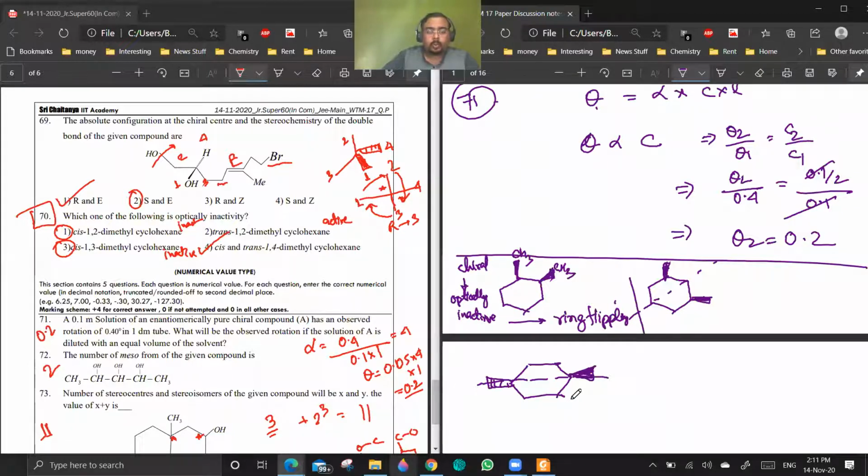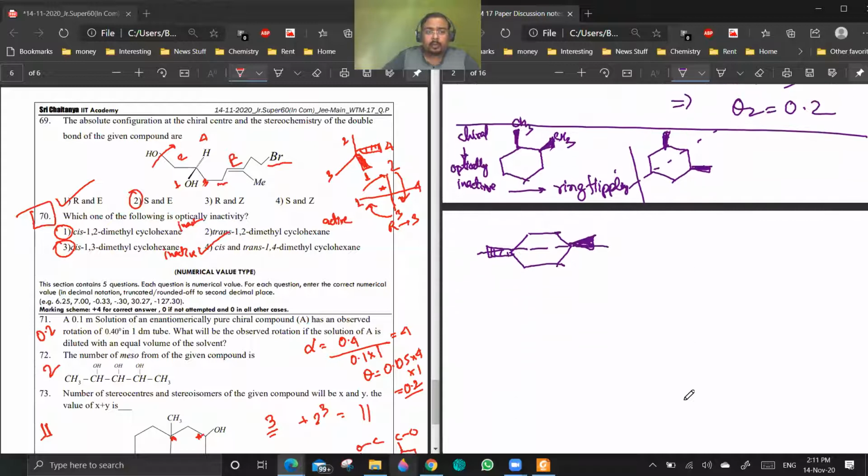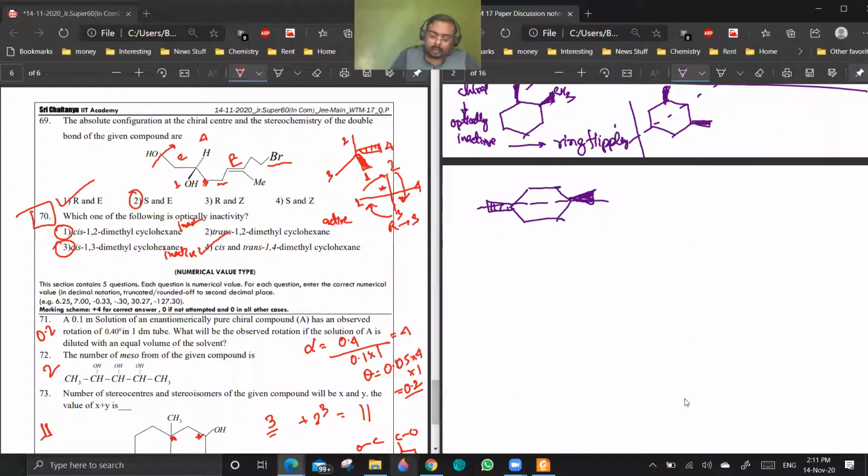69, the answer should be 2. Okay, so what I am going to do is rotate it like this, and I have already given priority. So this is 2, this is 1, this is 4 and this is 3. Now once you have drawn this, you can draw the Fischer projection. So 1, 2, 4, 3, it will be like R, but 4 is horizontal, so it is S. Are you getting the point? So in 69 also there will be a key correction. The answer will be option 2.